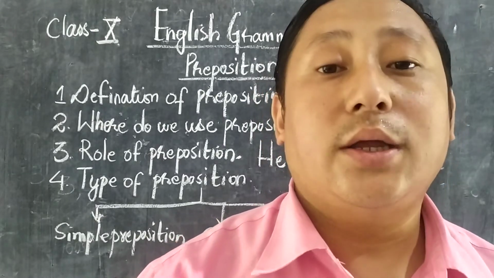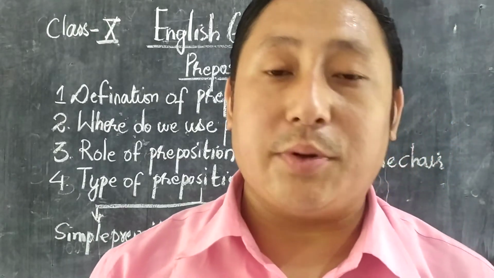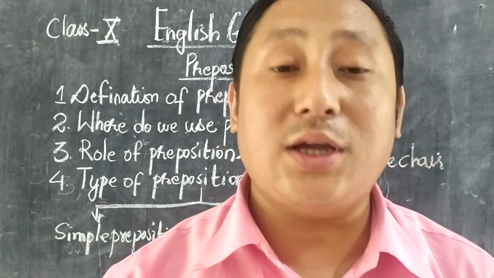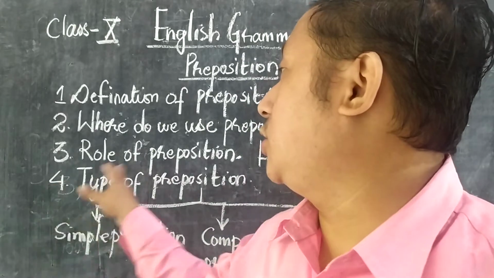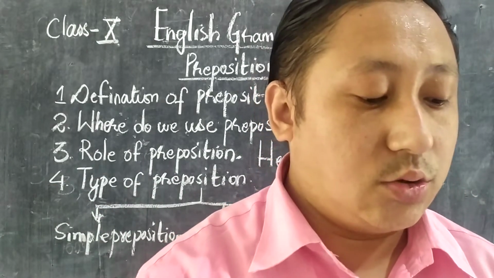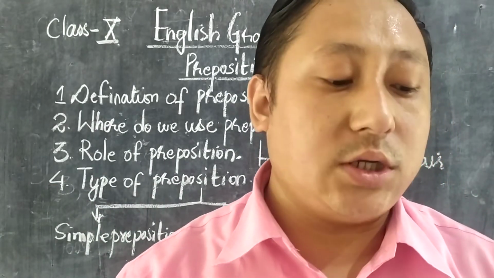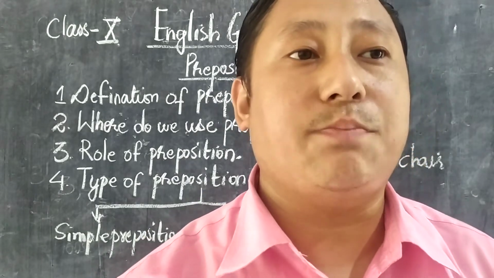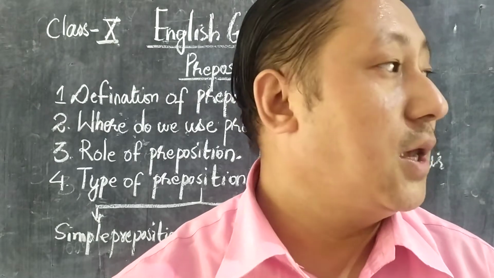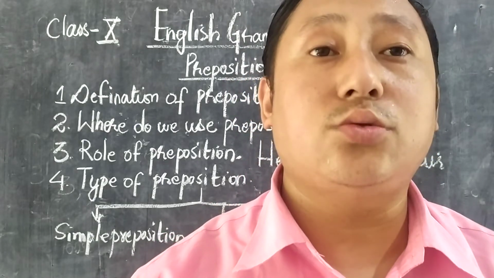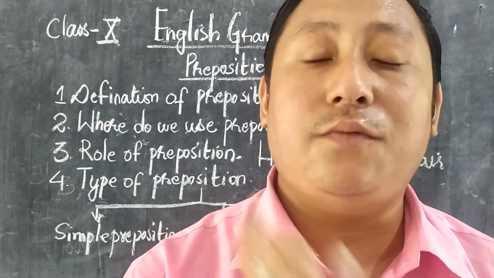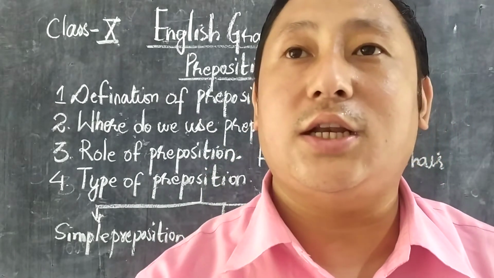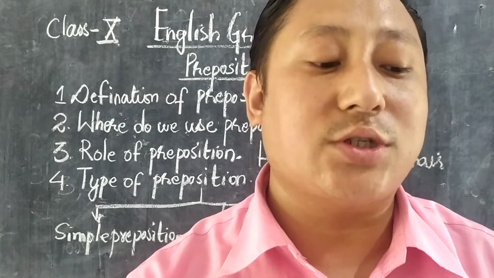Now the second topic: where do we use preposition? We usually use the preposition to indicate the relationship of a noun or a phrase to something else. That means it is always used to link a noun, and to indicate the relationship of a noun or phrase to something else.